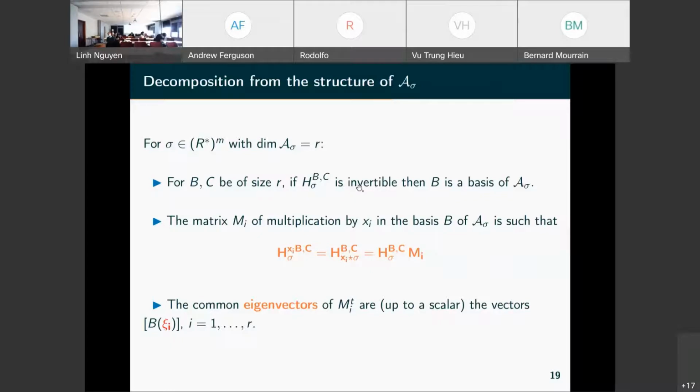So then we know that B is the basis of the quotient.